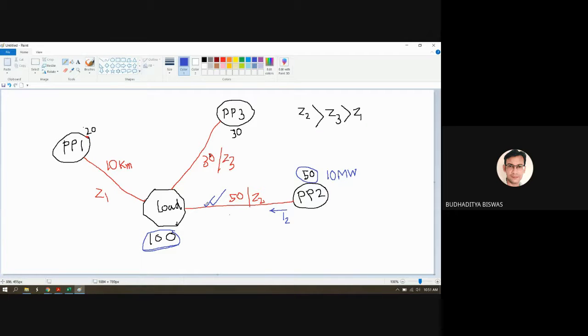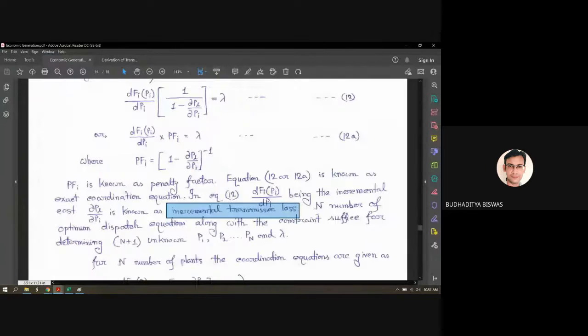How much is the increase for this 40 megawatt extra generation? Previously it generated 10 megawatt, now the generation is 50 megawatt. For this 40 megawatt of extra generation for power plant 2, how much increment is there in the transmission loss? This is called the incremental transmission loss. The expression is del PL by del Pi.